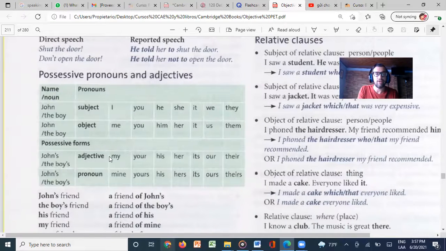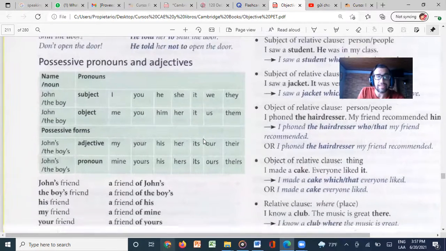Now, possessive adjectives: we have my, your, his, her, its, our, their. For example, my, and we use a noun: my house, your car, his daughter, right? And then possessive pronouns, we use mine. Instead of saying my car, I can say mine. So, for example, I can say my car is blue, and maybe somebody will say, oh yes, mine too. Instead of saying my car is blue too, well, mine too. We're going to practice this more in our live class, but it is very, very important for you to practice it.